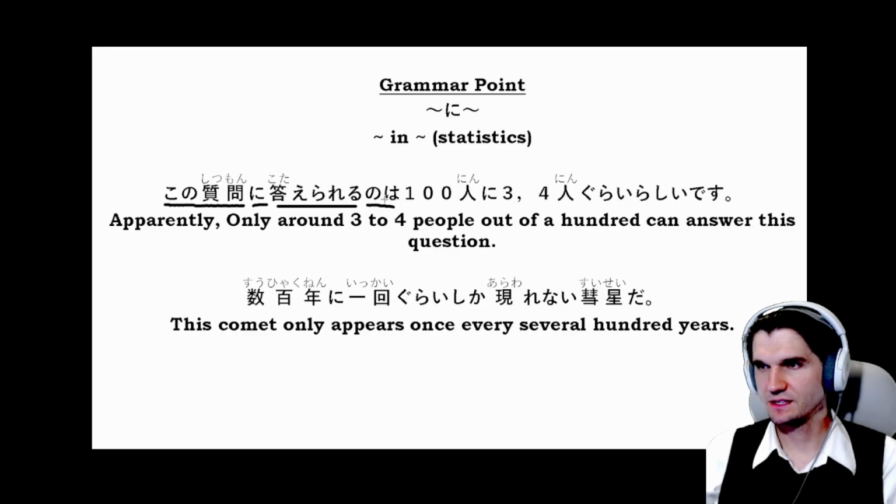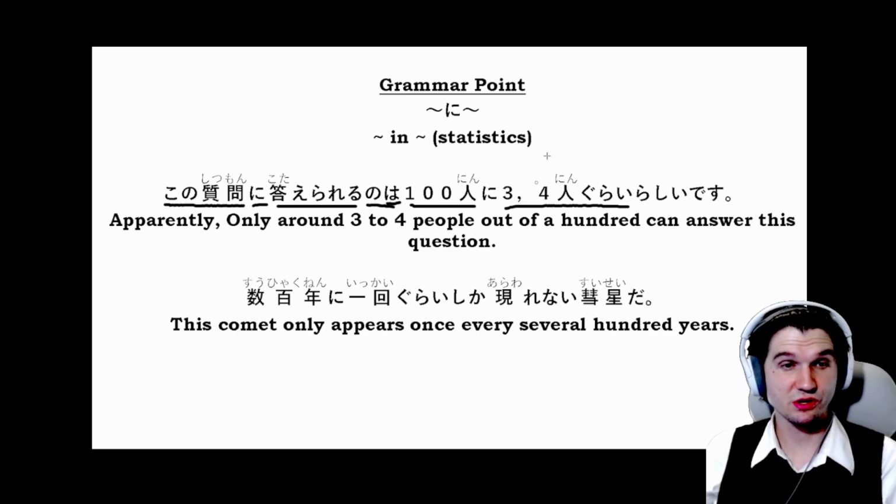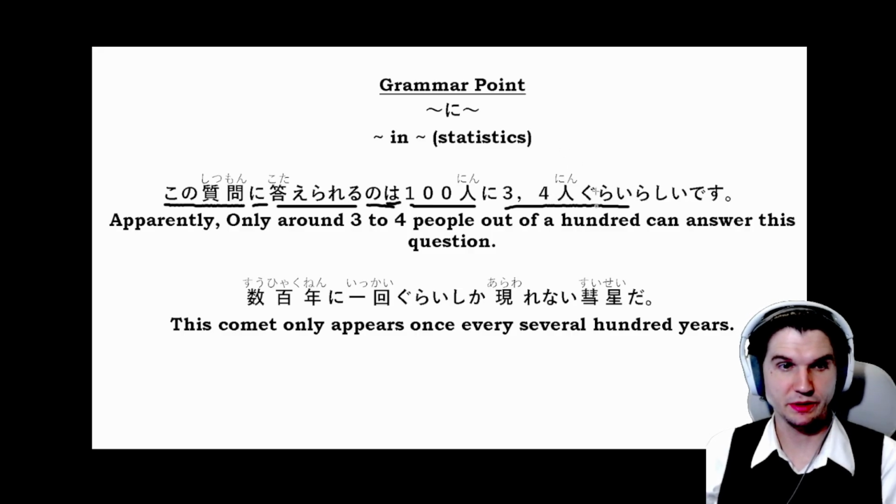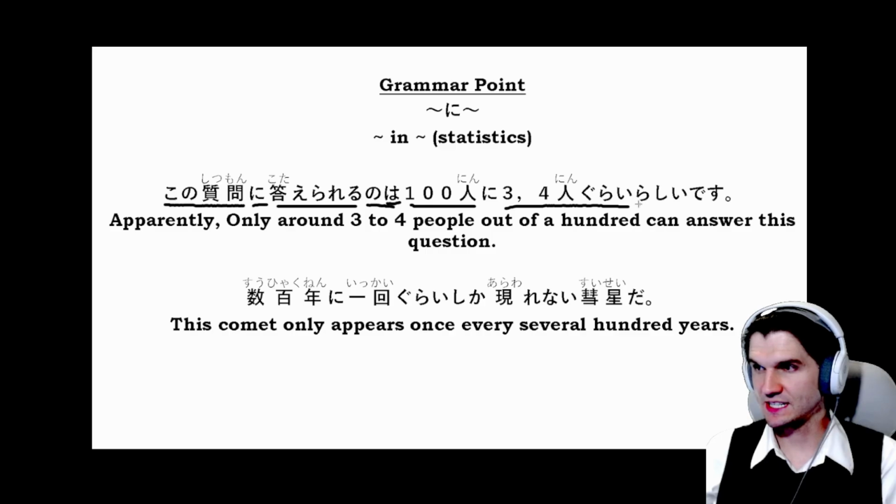question, は, it's our main idea with は. And 100人に, so 100人 is 100 people, and then this is this ni that we're using from our grammar point. So 100人に3、4人ぐらい. So 3、4人 would be 3 or 4 people with our counter for people as 人, with ぐらい being around. And then らしいです